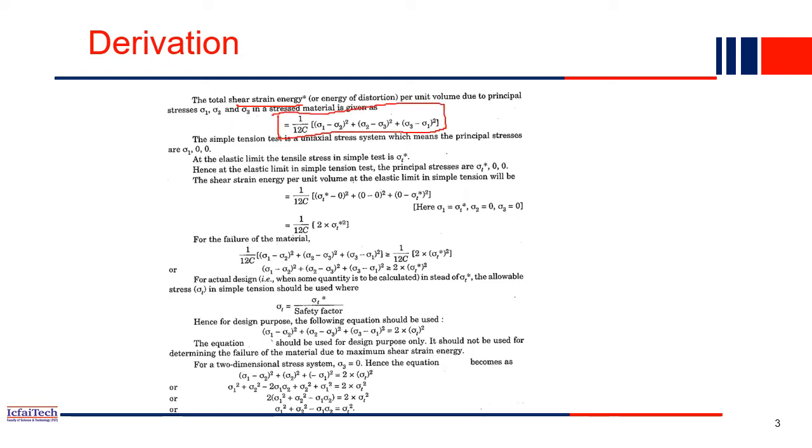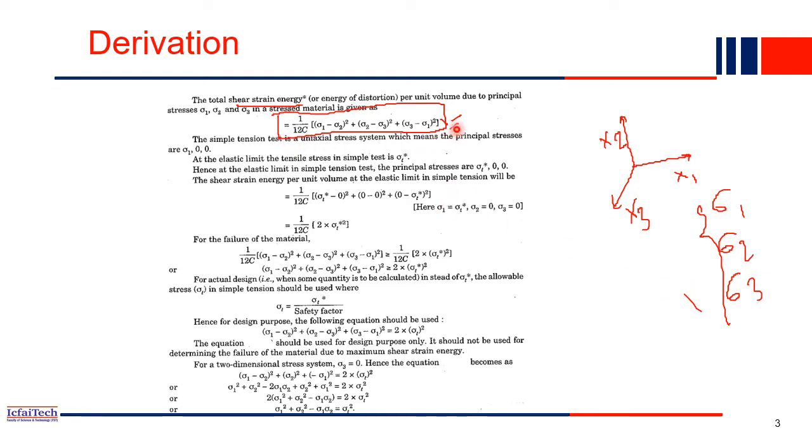You have sigma 1, sigma 2, sigma 3, the three directional principal stresses. For example, you have a body which is three dimensional. You have x1, x2, and you have x3. So you have three axes, and similarly you have three principal stresses, sigma 1, sigma 2, and sigma 3. Now based on these three principal stresses, we can derive the maximum total shear strain energy for a body, which is equal to 1 by 12 G into (sigma 1 minus sigma 2) whole square plus (sigma 2 minus sigma 3) whole square plus (sigma 3 minus sigma 1) whole square.